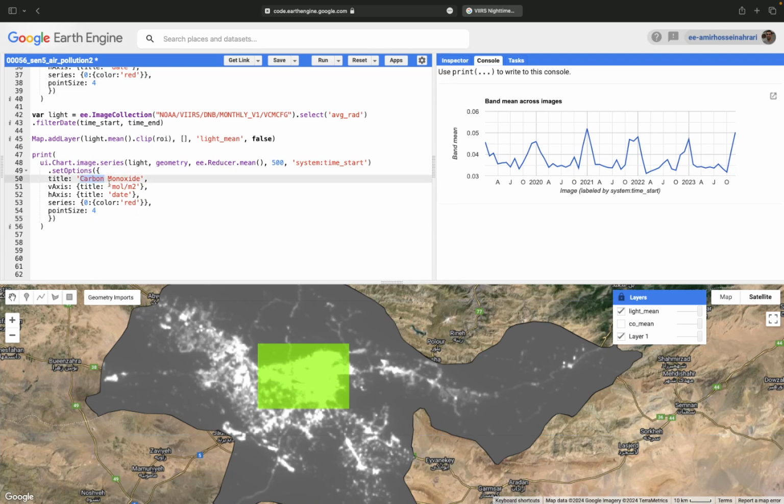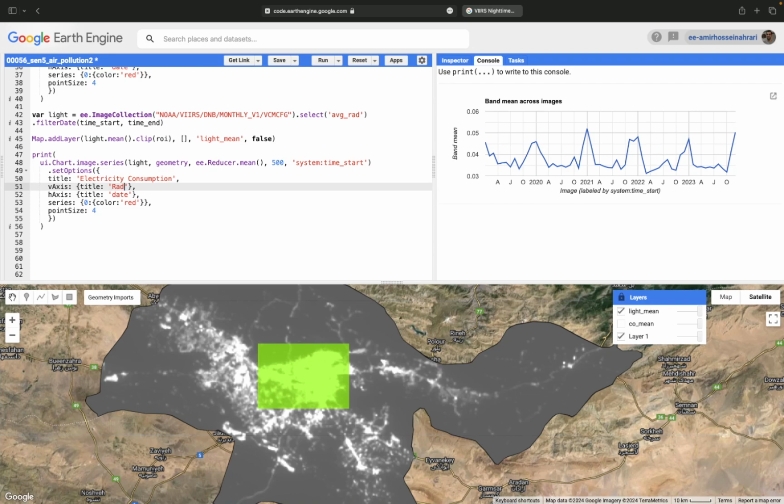But this time we have electricity consumption, a new name, and the title for the vertical axis is radiance, the amount of visible energy reflecting, or the amount of visible electromagnetic radiation that's coming from the urban area.